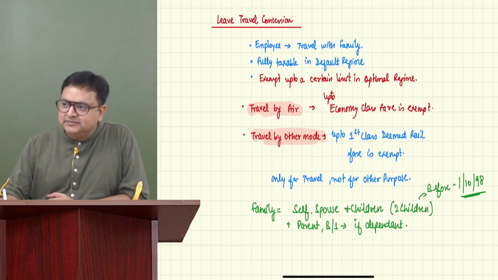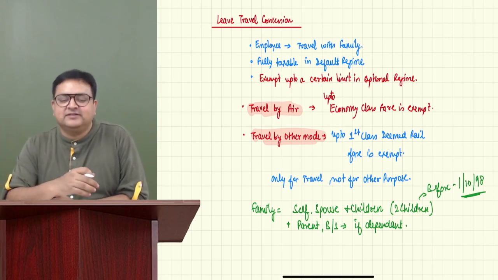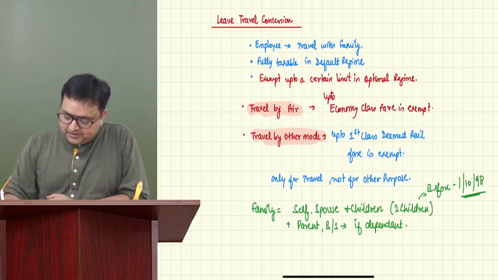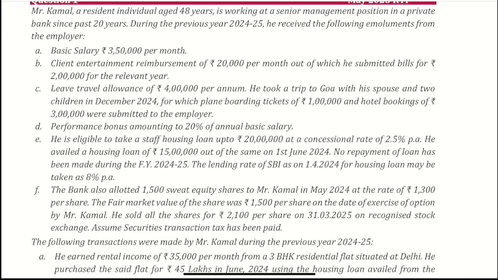Now come back. This much they will not ask. They have not asked this in the last 4, 5, 6, 7 attempts. They will not ask this. But yes, it is there. Come back. Leave travel concession.